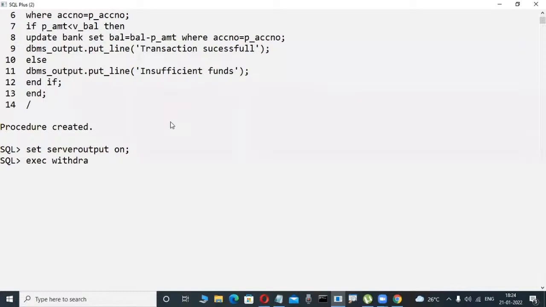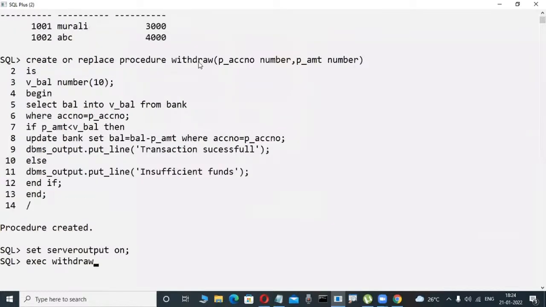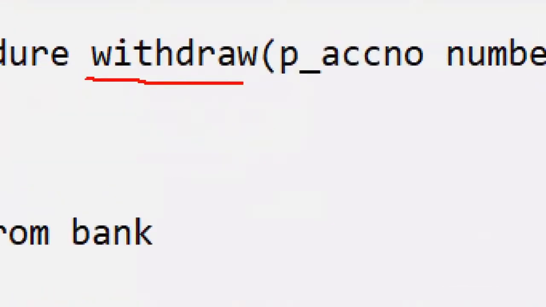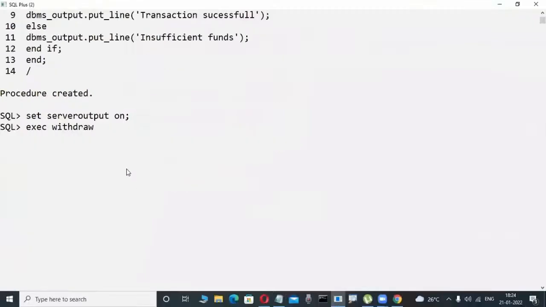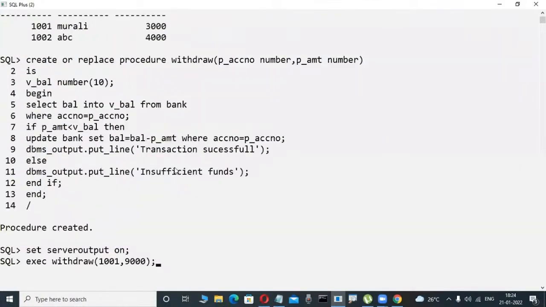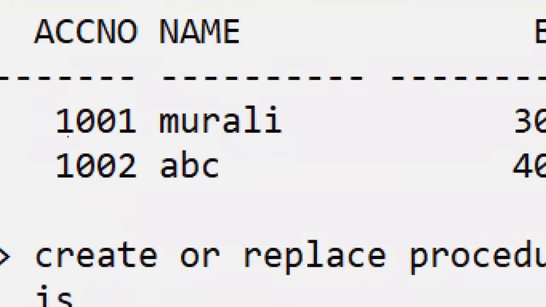You don't have an idea of all these things yet. Just observe it here. Withdraw is there or not? That is the name of my program that I'm giving. Okay, fine. Here I'm passing my account number 1001, comma, and I try to withdraw 9,000 rupees, for example. Observe here, slowly, the account in this table.